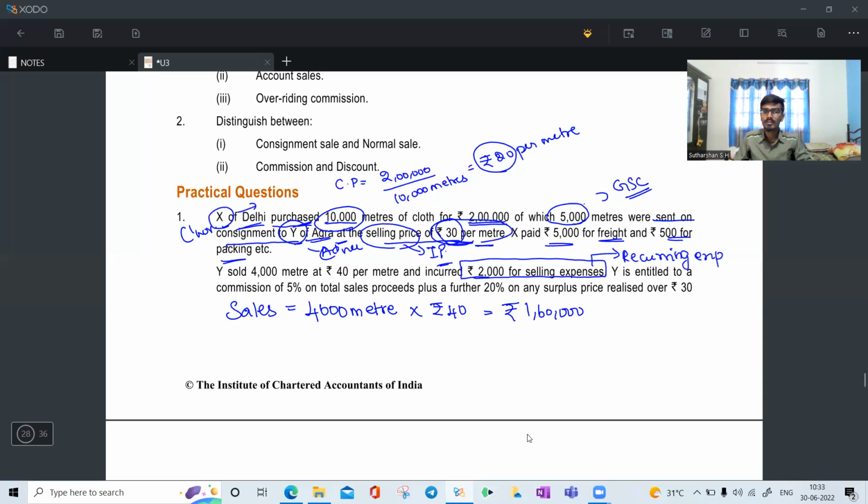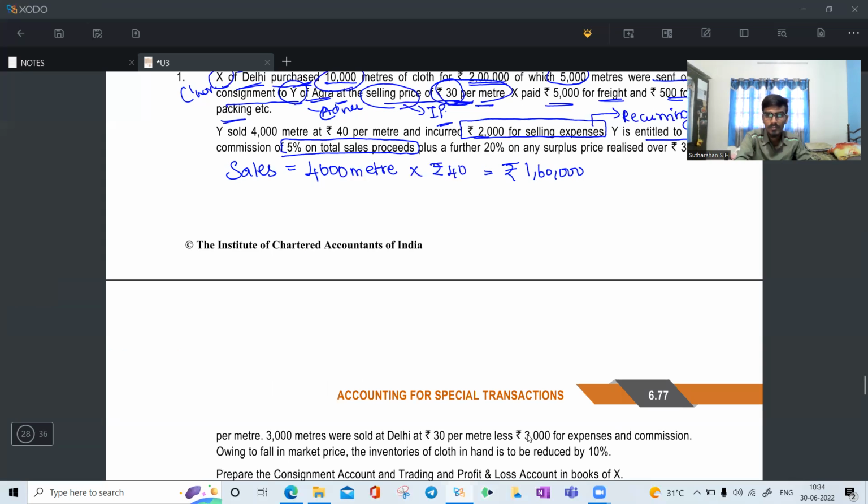Y is entitled to a commission of 5% on total sales proceeds plus a further 20% on any surplus price realized over 30 per meter. That is 5% on 1,60,000, which is 8,000, plus 20% on the surplus realized over 30.